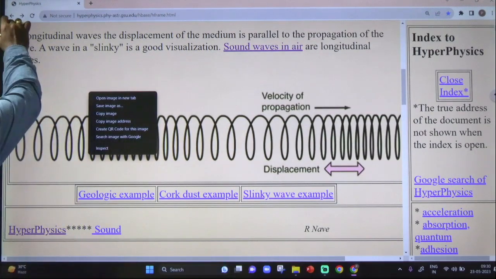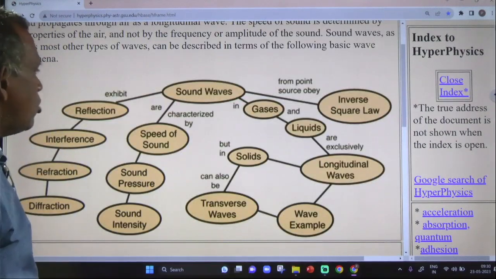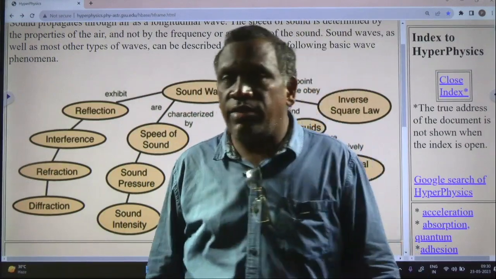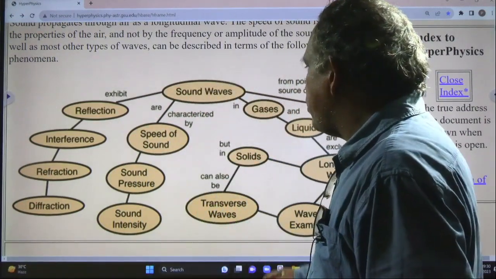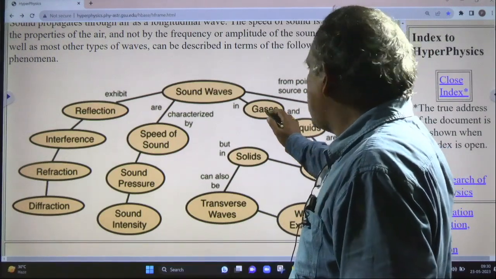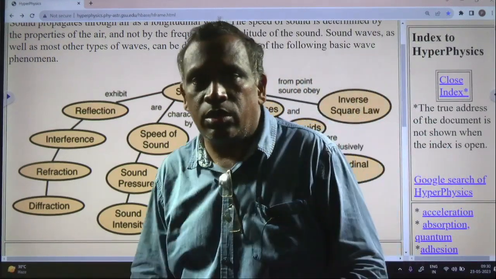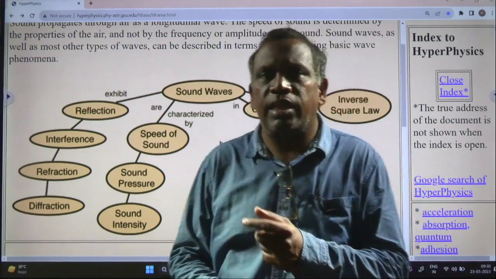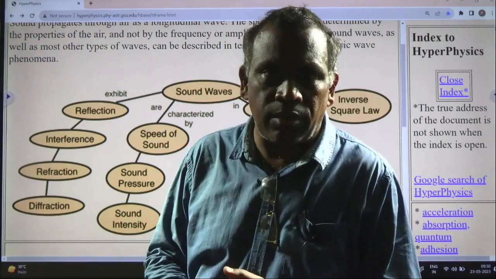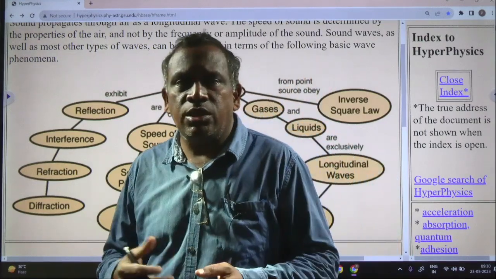And coming to sound waves. In sound waves, an important topic is the speed of sound. Speed of sound in gases, speed of sound in solids, and speed of sound in liquids. Which is the fastest?